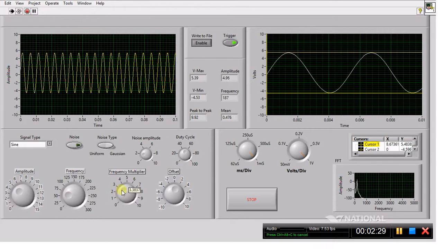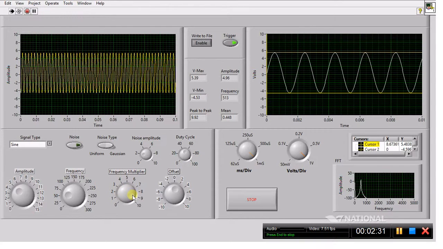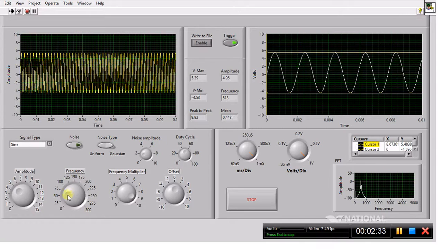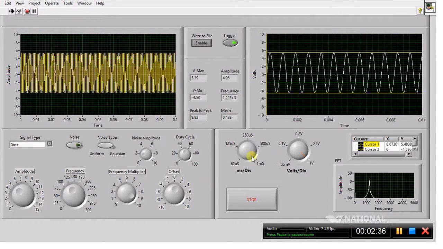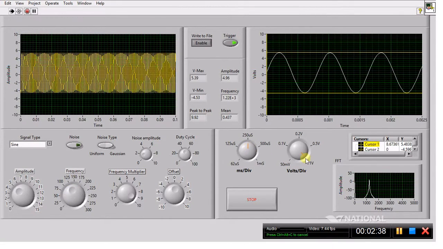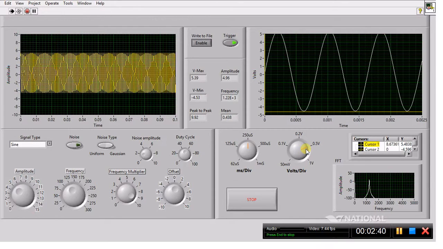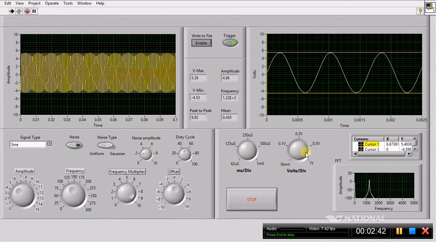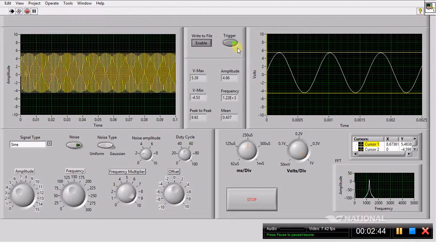You can see by changing the frequency that I can do that. Squeeze it way down and get real close to this guy. So that's kind of the oscilloscope.